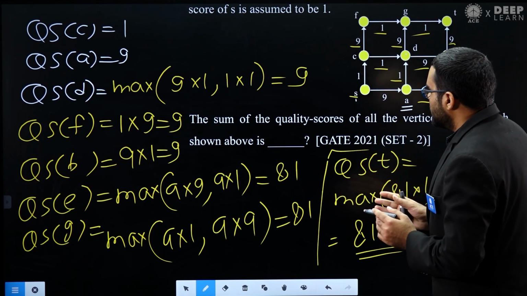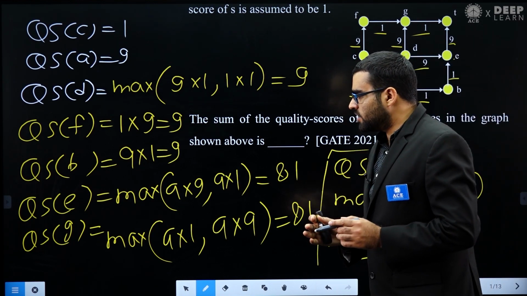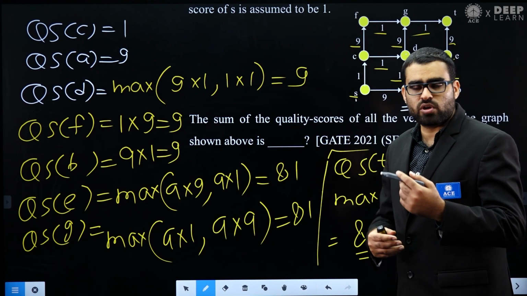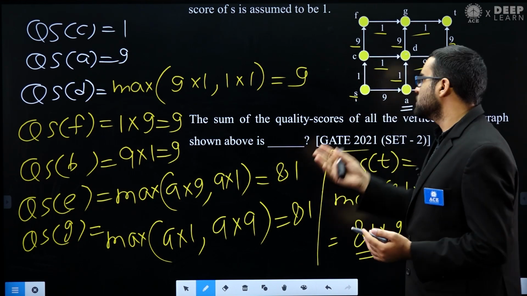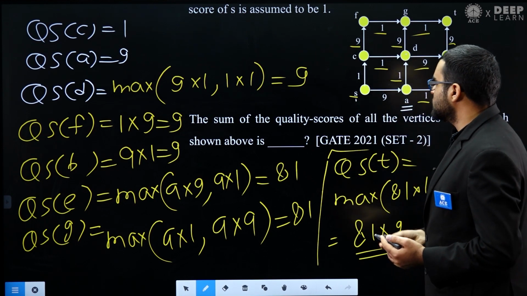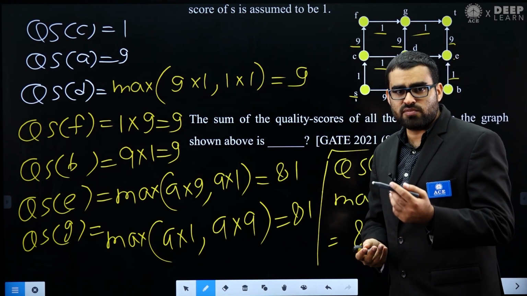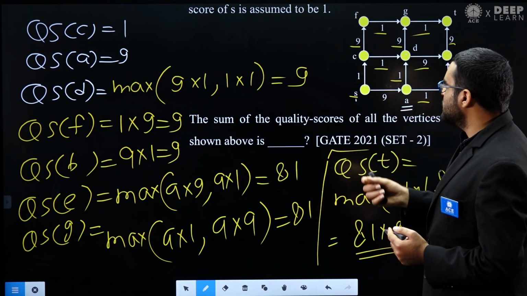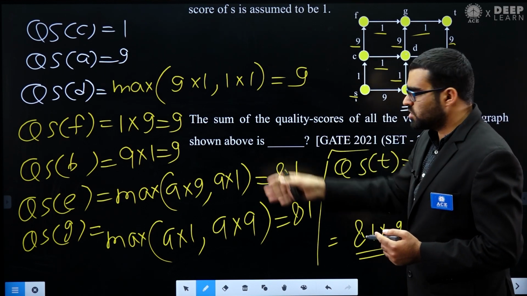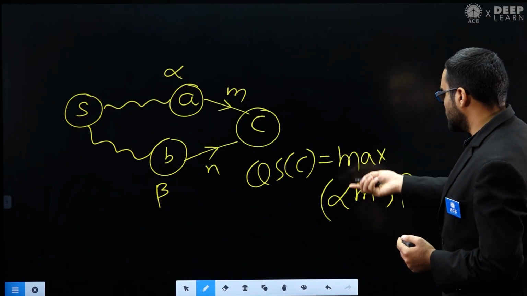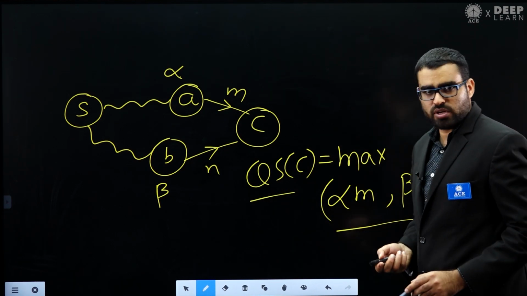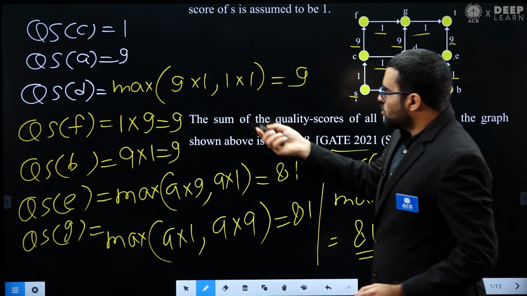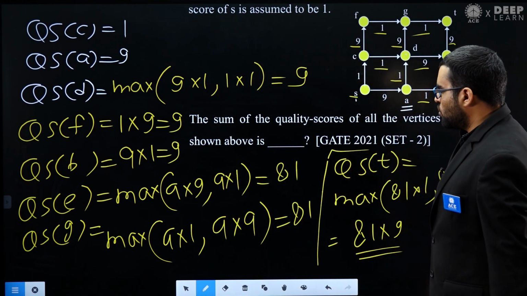But the point is that this is a nice observation, and maybe in the exam, if they give you a very huge graph, this one only has 9 vertices, but if they give you 20 or 30 vertices, then you can very easily solve this type of question using this formula, using this method. So this is an important formula. These are the quality scores of all the vertices.